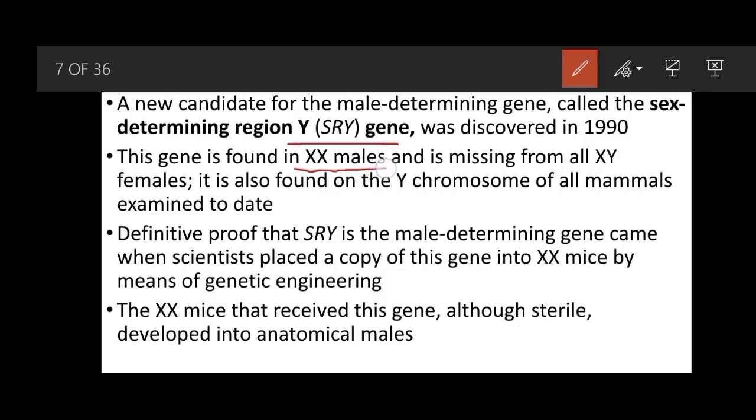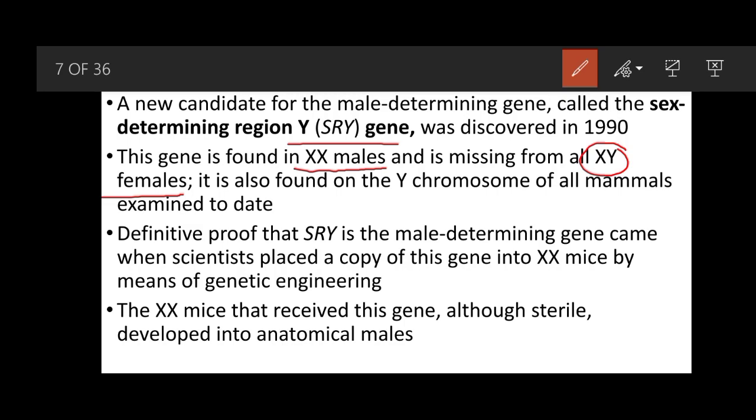XX males have a functional copy of this gene, whereas this gene is missing from all the XY females, who do not have a functional copy. It is also found on the Y chromosome of all mammals.